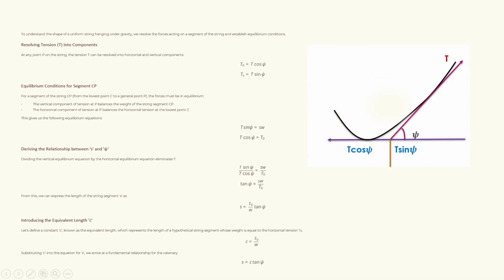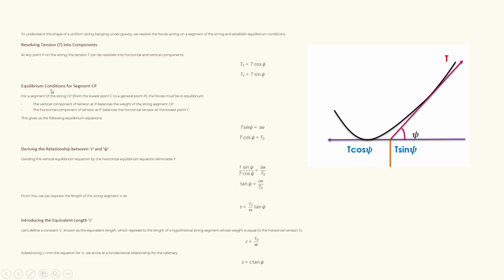So by resolving, we will get in the horizontal T cos psi, and in the vertical T sin psi. That is what is given here. Resolving tension T into components. At any point P on the string, the tension T can be resolved into horizontal and vertical components. Tension horizontal is represented as H equal to T cos psi, and tension vertical is T sin psi.